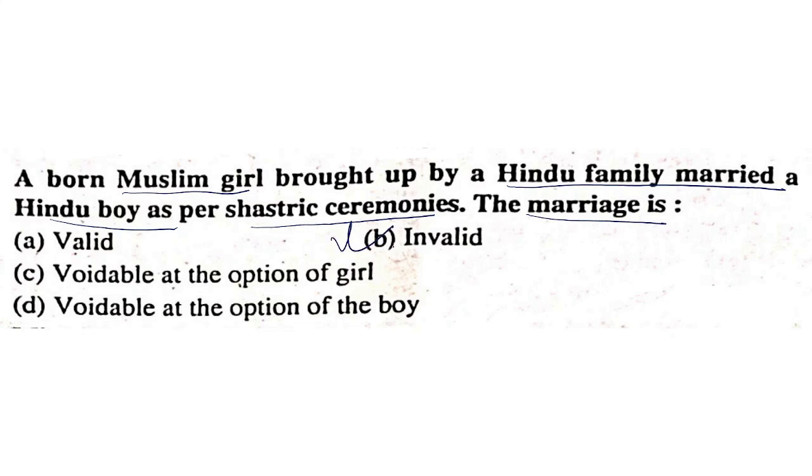It is an invalid marriage, because a Muslim girl cannot marry a non-Muslim, that is a Hindu. She cannot marry a Hindu boy, so this is an invalid marriage.